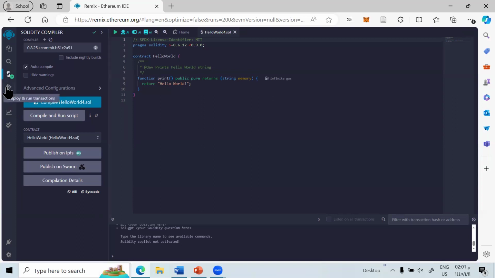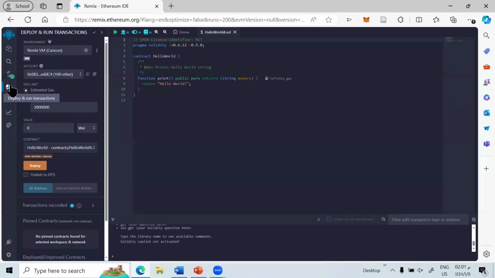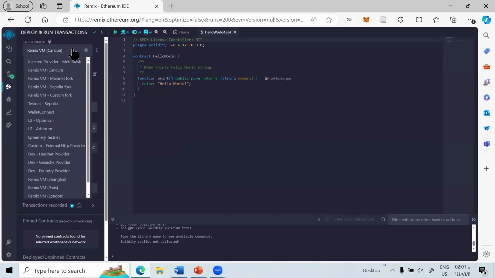Okay, here we have the deployment and run transactions. Deployment options: Remix allows developers to deploy smart contracts on different Ethereum networks, including both testnets for testing and mainnet for final deployment.